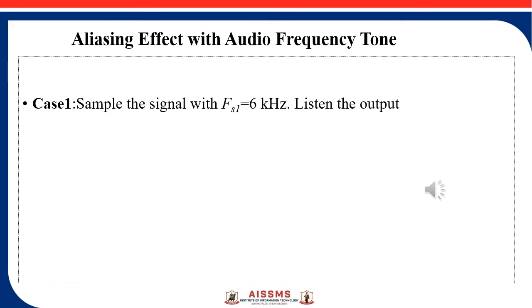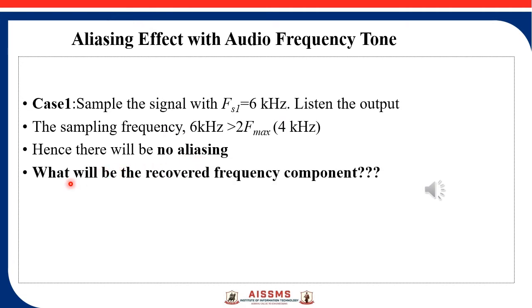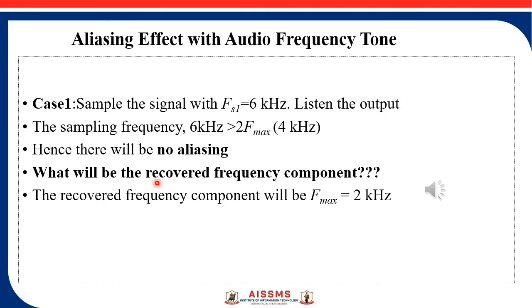Now let us consider the first case, that is we are going to sample the signal of 2 kilohertz with the sampling frequency 6 kilohertz and listen to the output. As the sampling frequency is greater than 2f maximum, that is 4 kilohertz, there will be no aliasing. But what will be the recovered frequency component? The recovered frequency component will be 2 kilohertz because there is no aliasing.